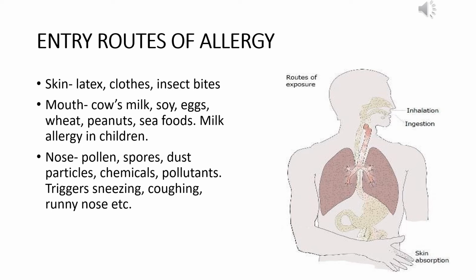Skin absorption includes latex allergy, cloth allergy, insect bite allergy, etc. The ingestion process includes any type of food allergy: cow's milk, soy, eggs, wheat, peanuts, seafood, etc. And nose allergy includes inhalation of pollen grains, spores, dusts, pollutants, chemicals, etc., and they trigger reactions like sneezing, runny nose, coughing, etc.